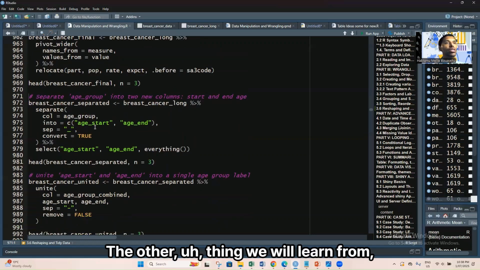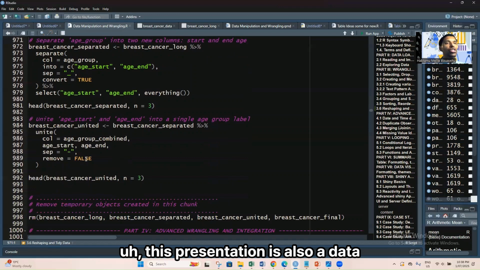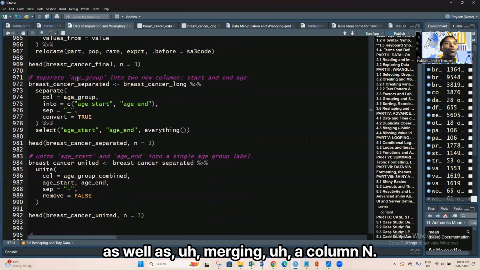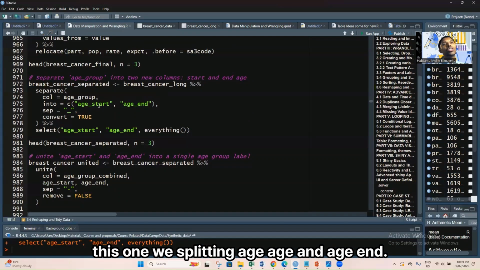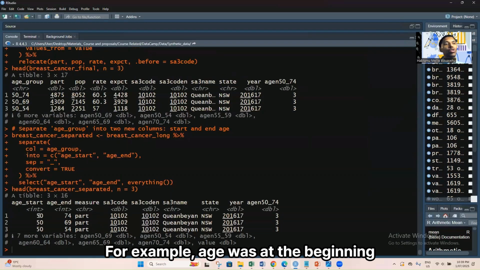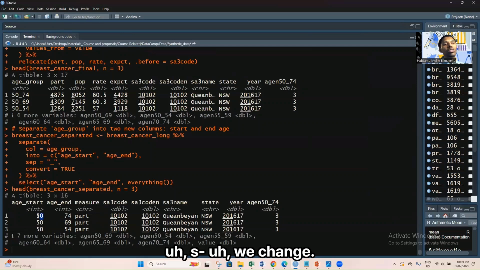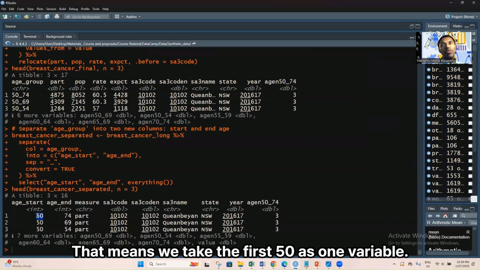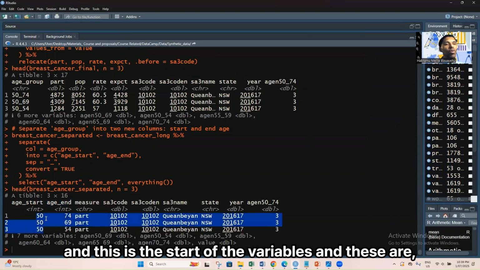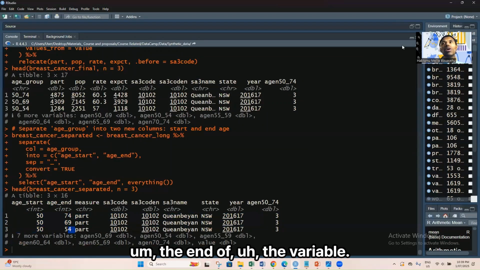The other thing we will learn from this presentation is splitting a column as well as merging columns. For splitting a column, for example, we are splitting age into age start and age end. I'll show you what I mean. For example, age was at the beginning 15 to 74. We take the first number, 15, as one variable and the other, 74, the end, as another variable. So this is age start, and this is age end.